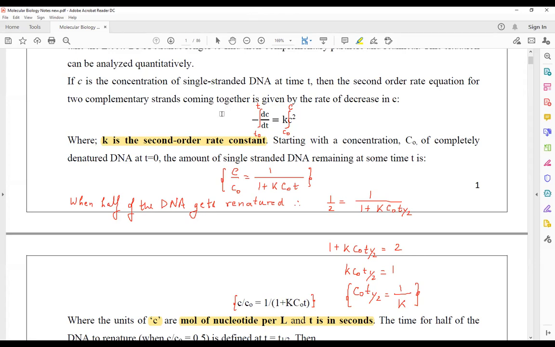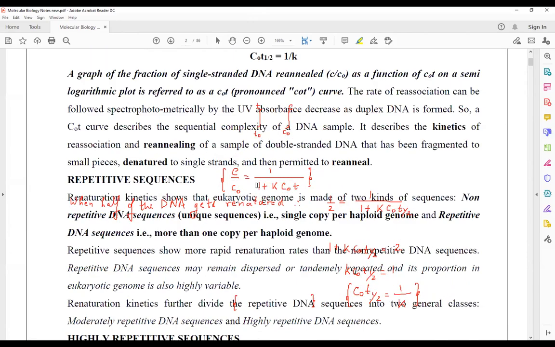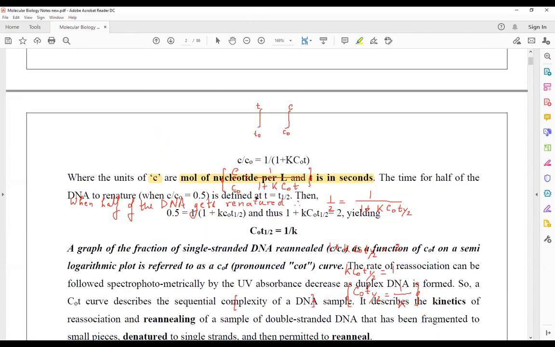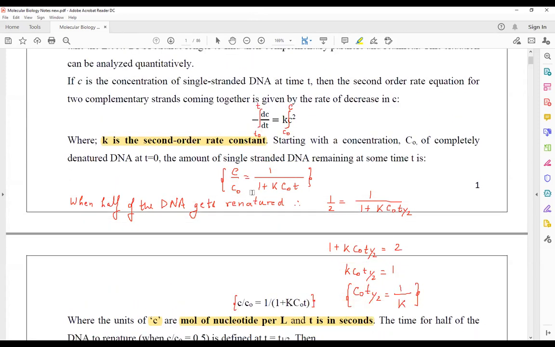Anyone has any doubt? So this would be the formula that would be used in order to solve the equation. Now Trishla, you might be thinking, sir, how to solve this out? This will be solved with the help of a graph that is referred to as the cot curve.